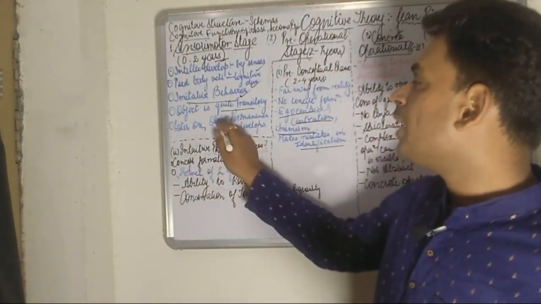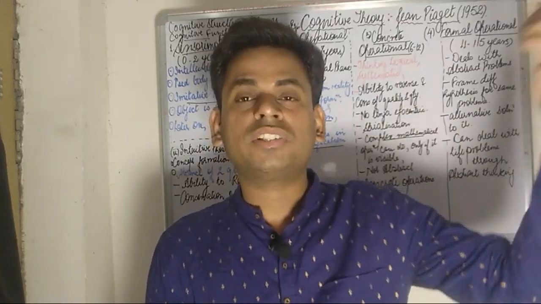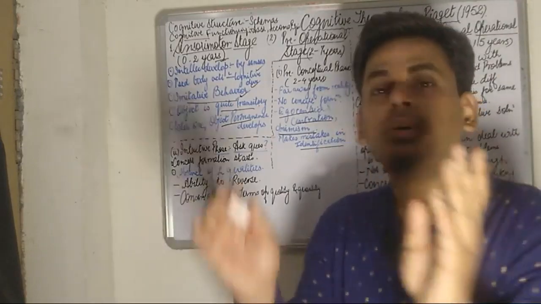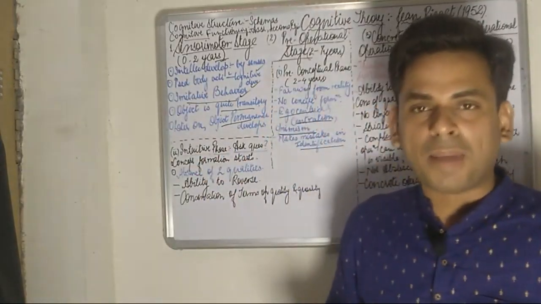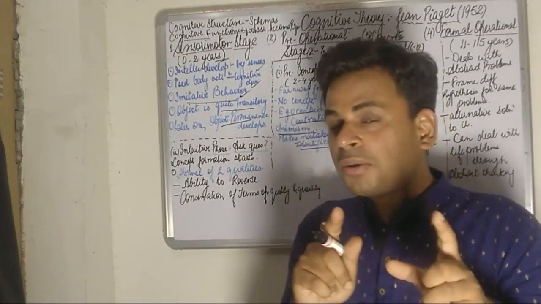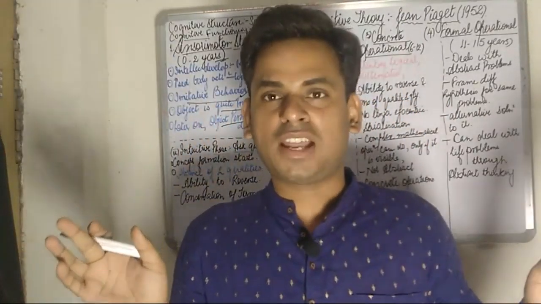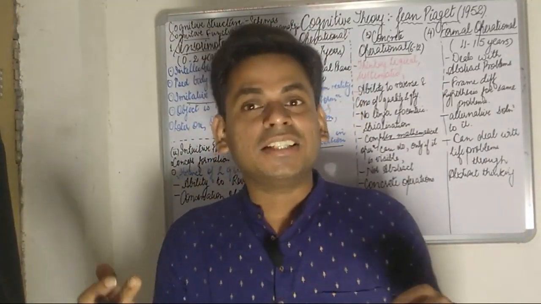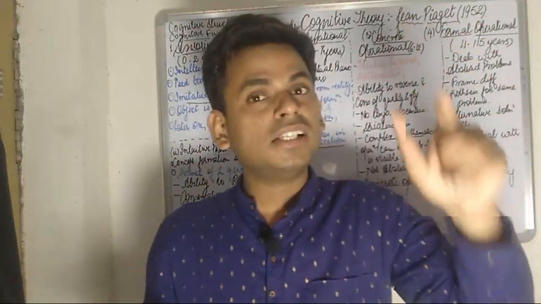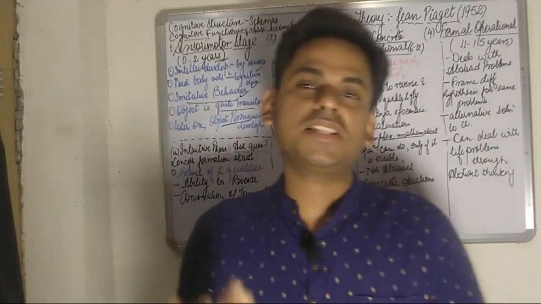So students, I would like to emphasize that during the last stage of the sensory motor development, that is, at the end of 2 years, if I show a child a teddy and hide it at my back, the child will inquire and try to search for the teddy. So now, what is out of sight is not out of mind. During the last stage of development, object permanence develops. Even once the teddy is out of his mind, the child still knows that the teddy exists somewhere. So this is the sensory motor stage.